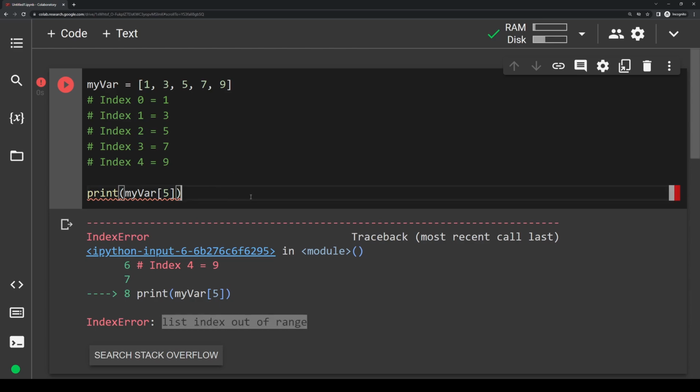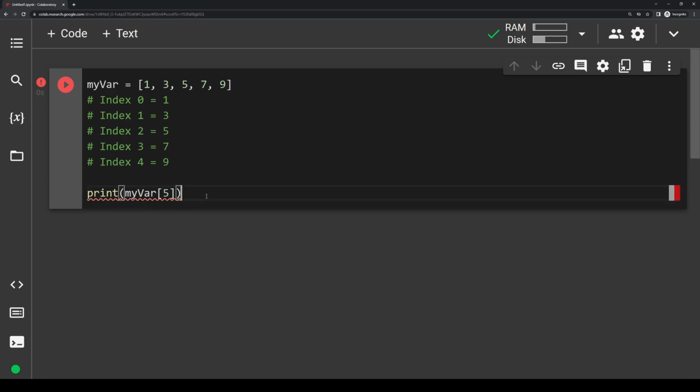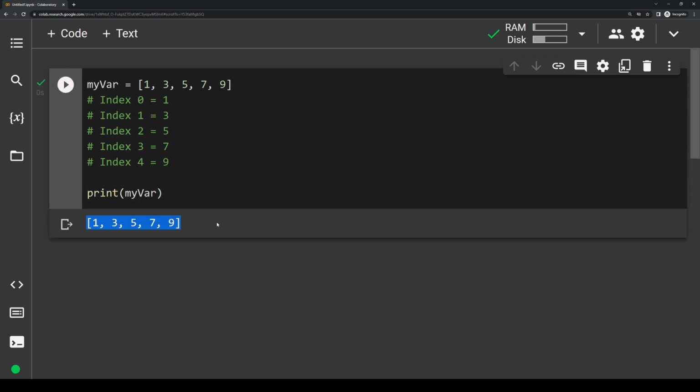If I just want to print the entire list out, let's clear this output here, I would just remove the square brackets. Just like any other variable, I would type print and then the variable name, run it, and you see it prints out the entire list.